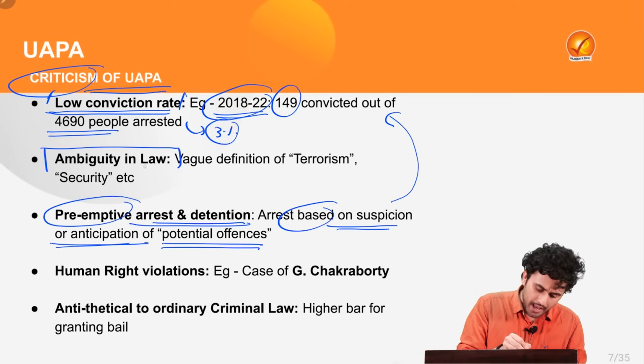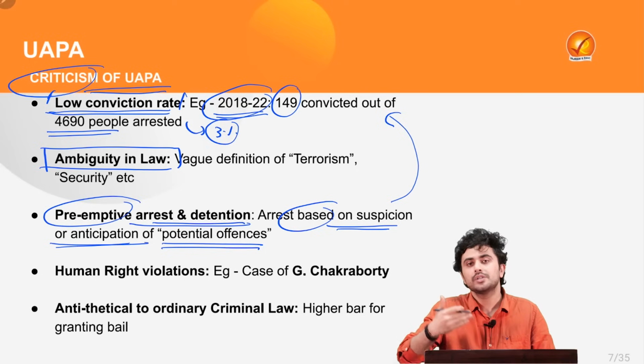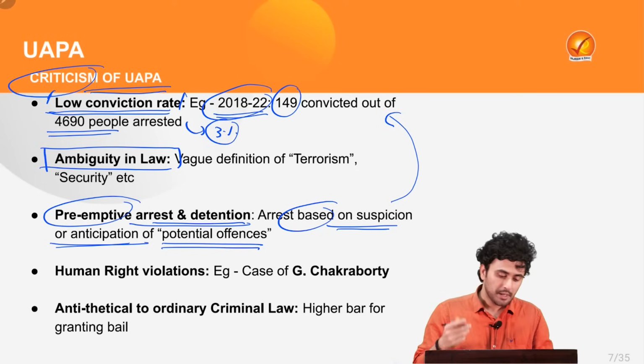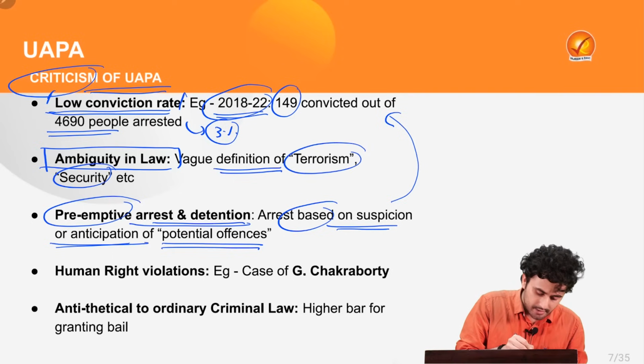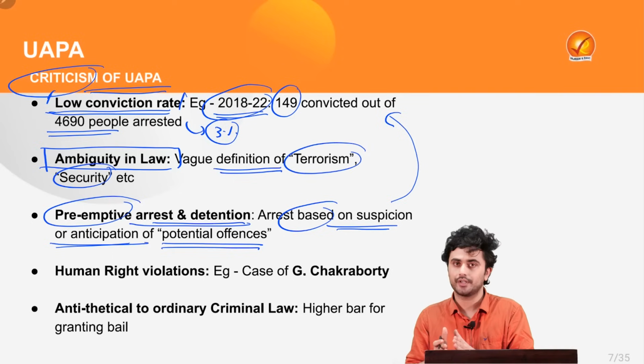Also, this happens because of the ambiguity in the law. Why? Because of the vague definition of terms such as terrorism and security, etc.